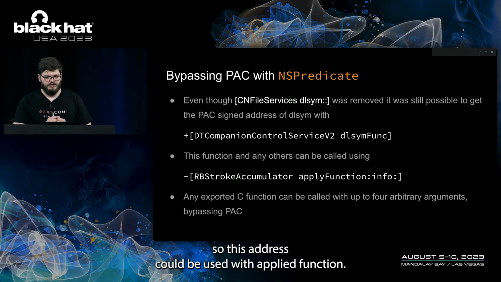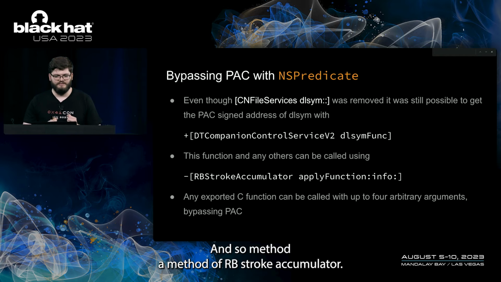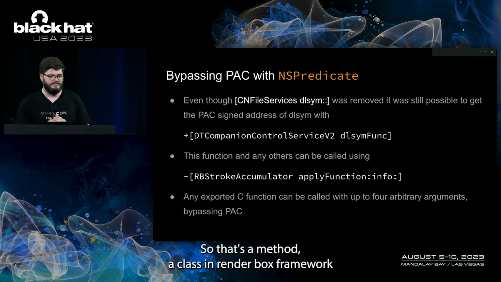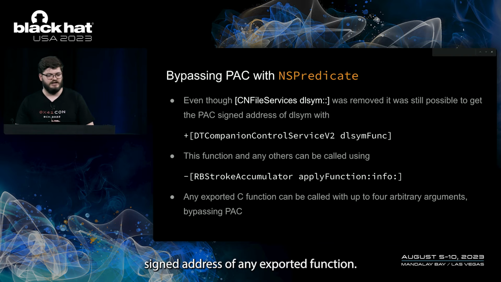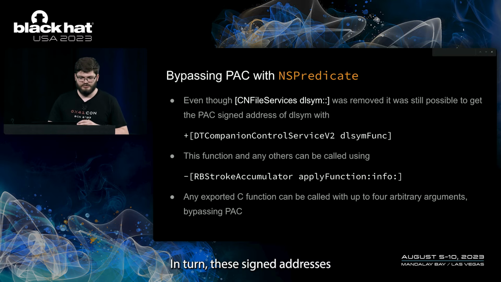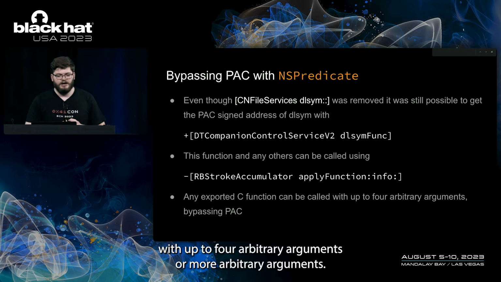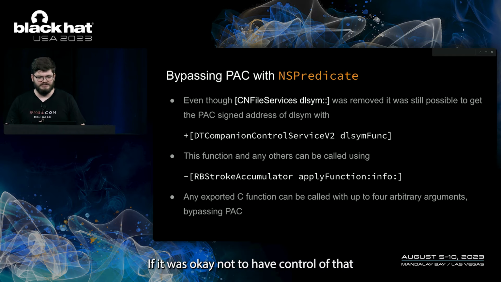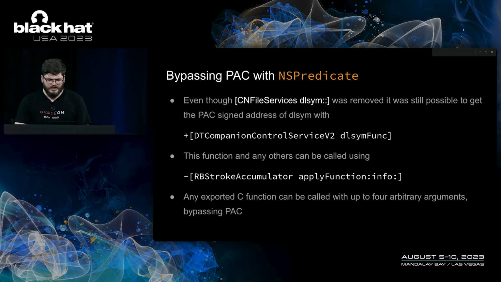So this address could be used with applyFunctionInfo, a method of RBStrokeAccumulator. So that's a class in the RenderBox framework, to call dlsym and get the zero context signed address of any exported function. In turn, these signed addresses of functions could also be used in that applyFunctionInfo method with up to 4 arbitrary arguments, or more arbitrary arguments if it was OK not to have control of that 5th argument, which would become the function pointer.